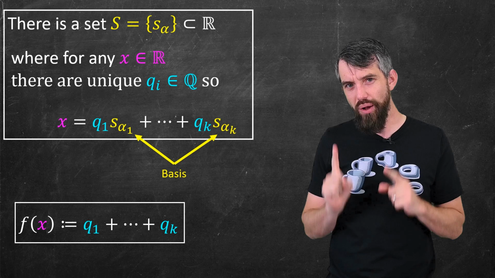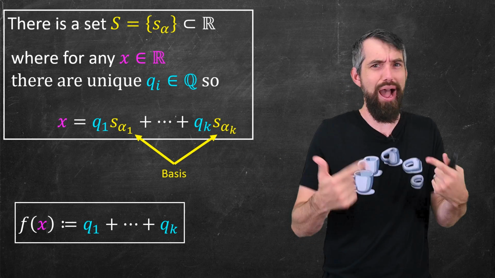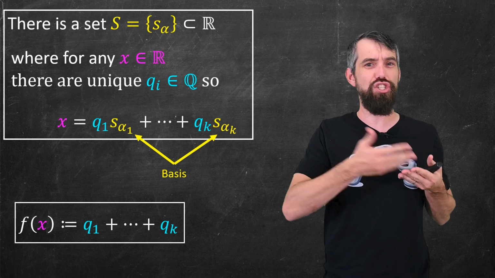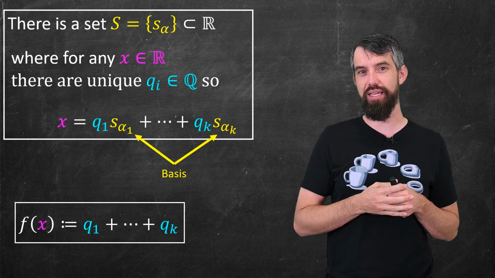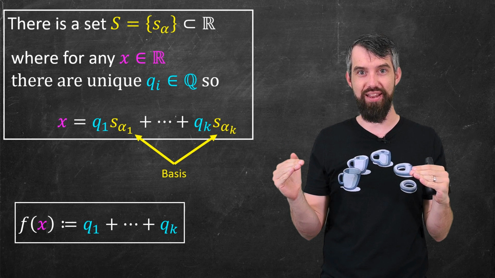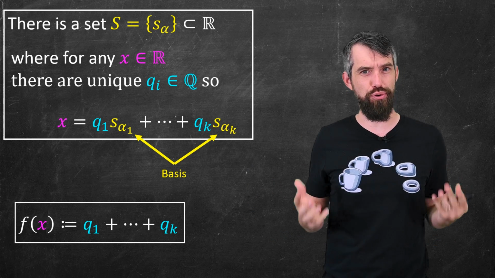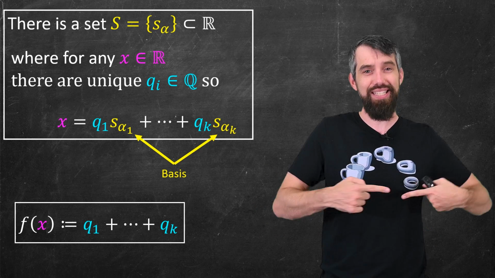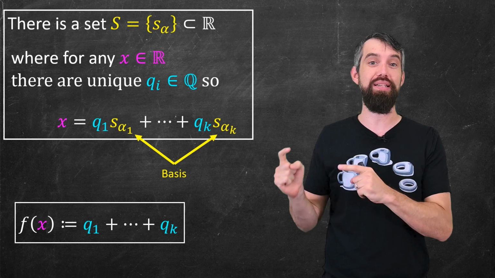And then you also might be a little frustrated that I haven't actually shown you how to get this. I haven't shown you what the set S is. I haven't shown you how to take a number x like pi and decompose it in terms of this basis. All I'm really saying is that from the axiom of choice, there must be such a crazy set, and from that set you could get this function. And this is just how proofs involving the axiom of choice typically work. It is non-constructive. It doesn't tell you what that set is, it only tells you that set must exist.